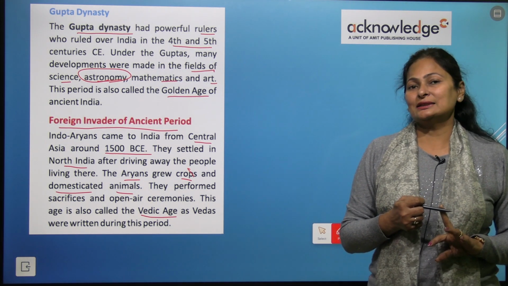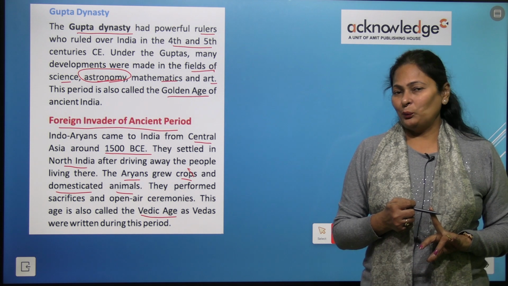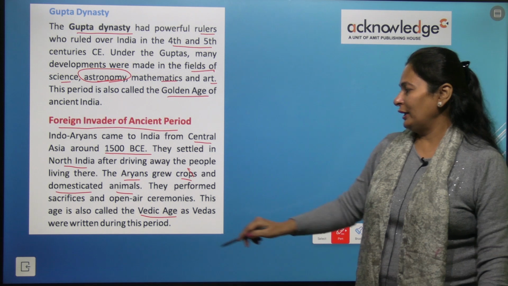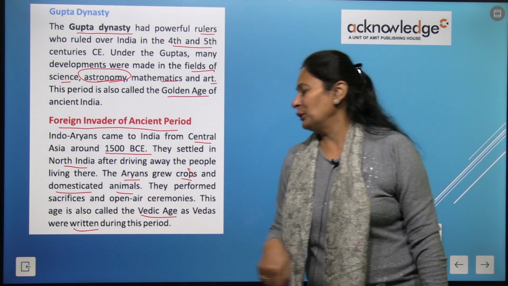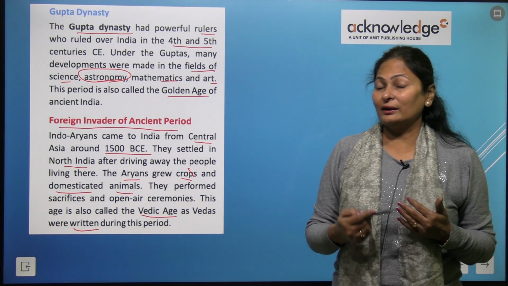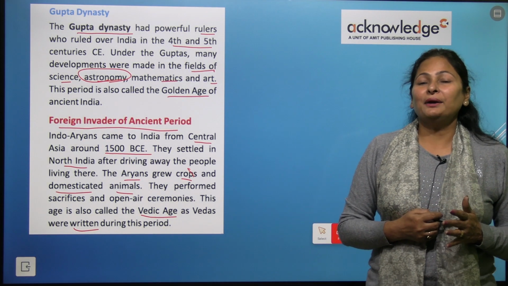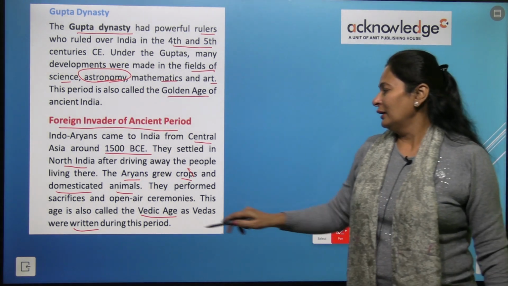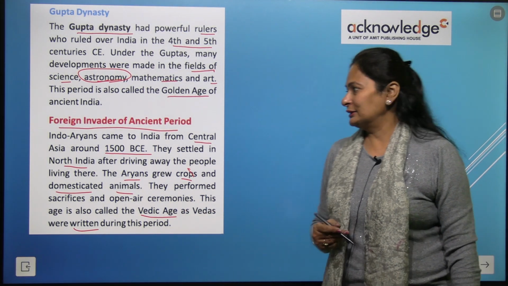Because the four Vedas, Rig Veda, Yajurveda, Samveda and Atharveda were written during this period. So the Vedas were written during this period. That is why this period is also called the Vedic age, right?